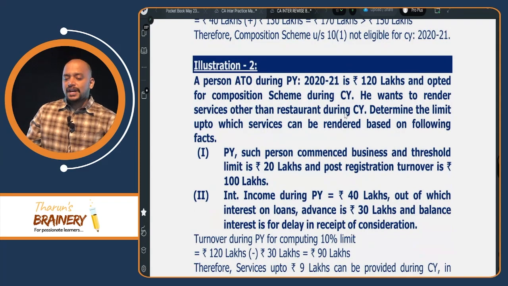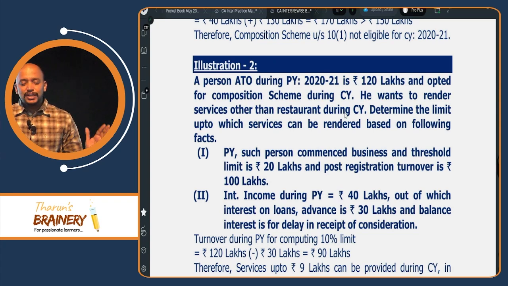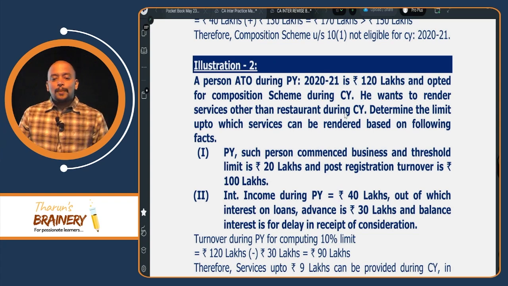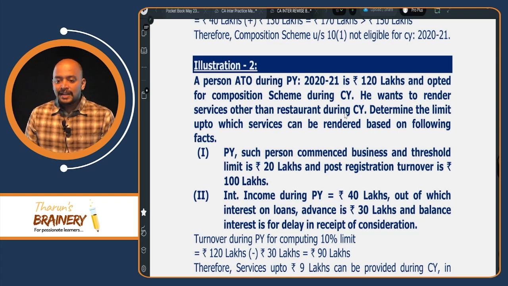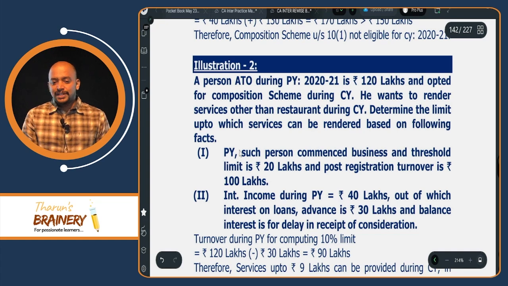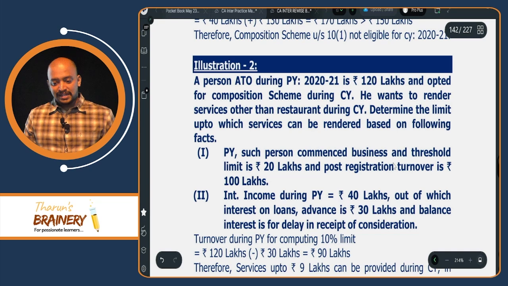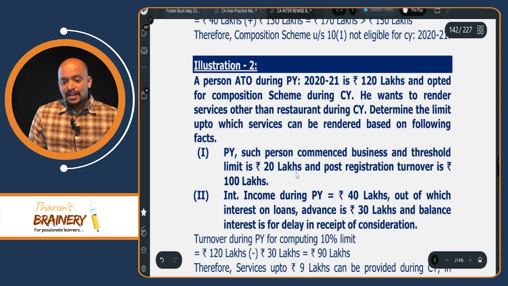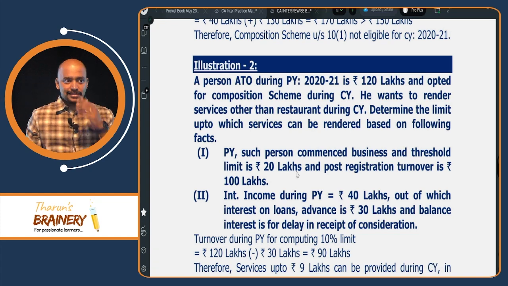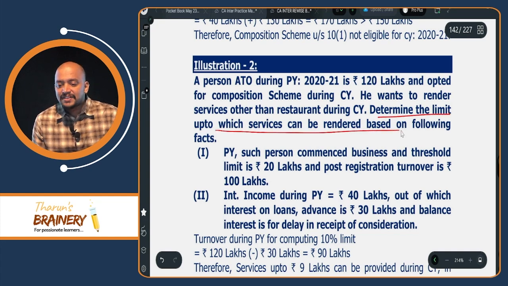Then, illustration 2. A person's aggregate turnover during previous year 2021 is 120 lakhs and opted for composition scheme during current year. He wants to render services other than restaurant during current year. Determine the limit up to which services can be rendered based on following facts. Previous year such person commenced business and threshold limit is 20 lakhs and post registration turnover is 100 lakhs. So right now we need to compute what? He determined the limit up to which services can be provided.